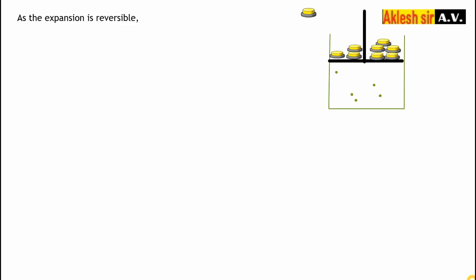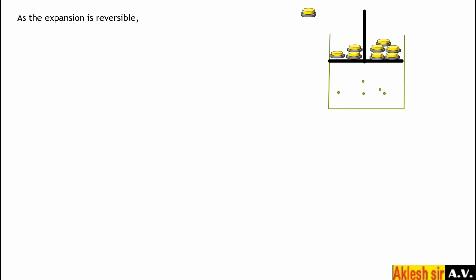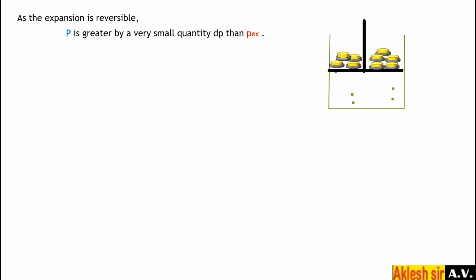Next, as the expansion is reversible, if you want to reverse it, whatever expansion was there, and bring it back to the initial position, we have to add a small weight. If you add a weight, then what happens? The external pressure will increase slightly and the gas will get compressed slightly. So here the compression will take place. So this is the case.